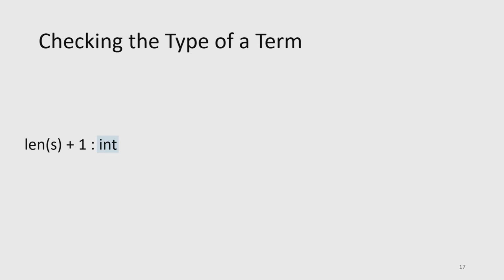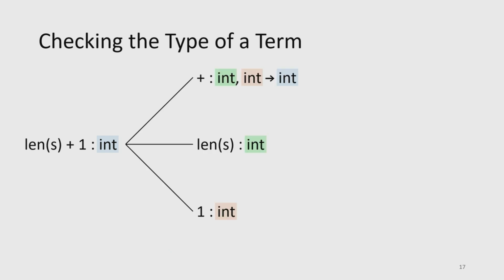All right, so now we actually need to check, okay, how do we know that this term is of the correct type? Well, let's step through a little bit of an example of the types of things that we need to look at in order to check this. So here we have len s plus 1 again, and what we want to do is check that this is of type int. Well, to check that this is properly typed, we're going to need to check the type of all of the terms that make up this expression. Right? So first, we have our plus operator, of course, which should take in 2 integers and return an integer. We also have len s, which should return an integer, and 1, which should be an integer.